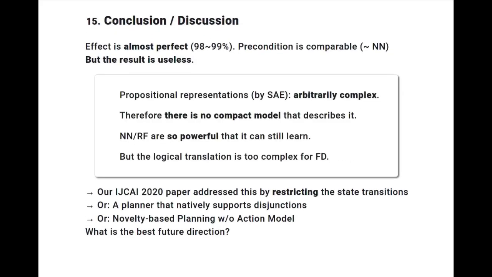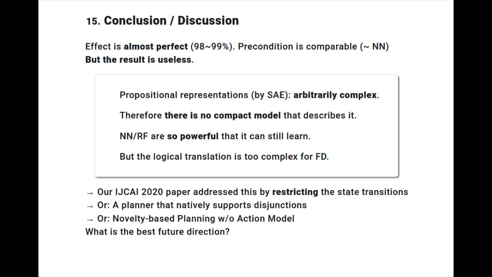So here's the conclusion. We found that our effects and preconditions are quite accurate, but the result is useless. We hypothesized that the reason for this is that the propositional representation that is already learned and dumped into a file by SAE could be arbitrarily complex. Therefore, there's no guarantee that there's a compact model that describes it.